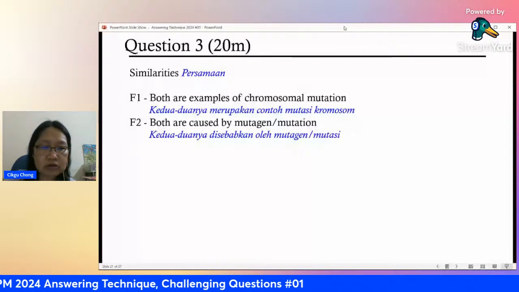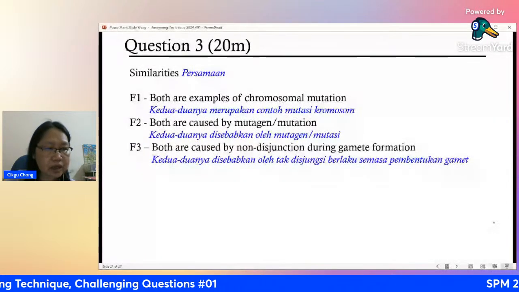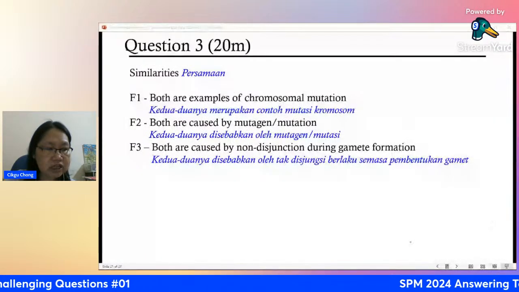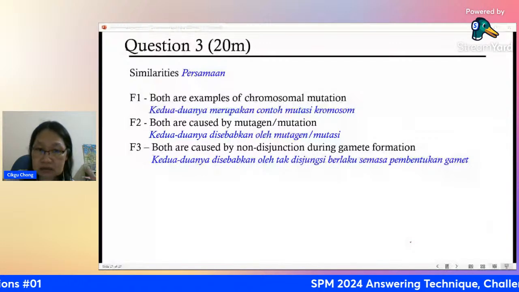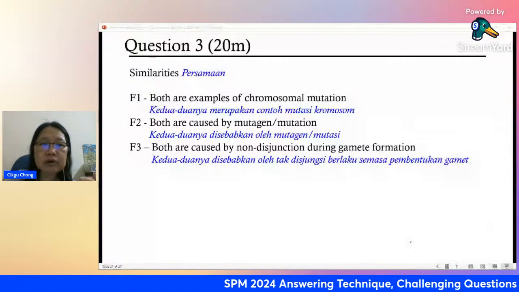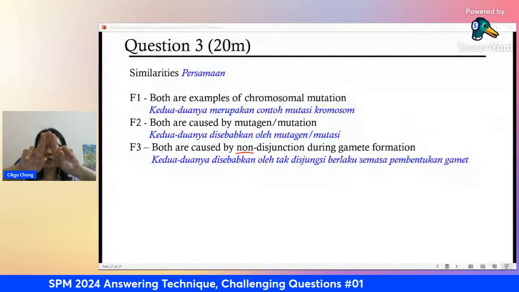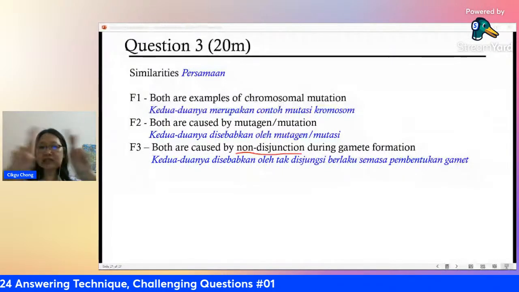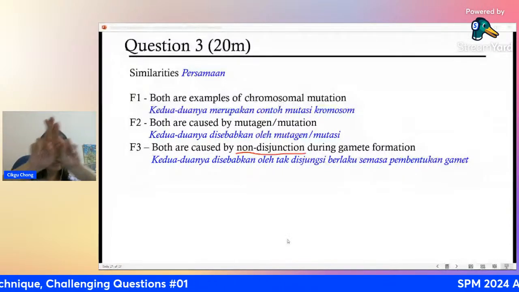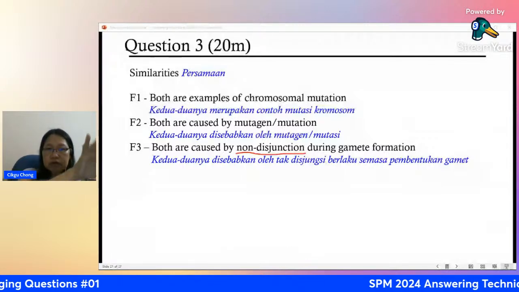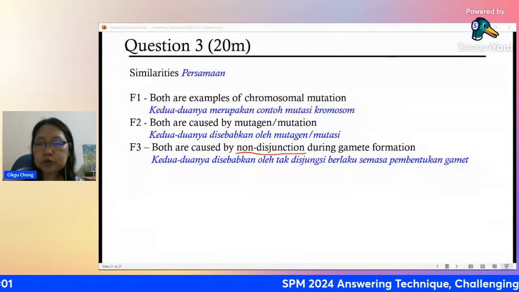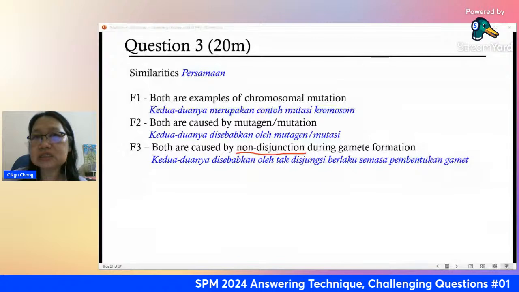All the syndromes that you learned so far, Down syndrome, Klinefelter, and Turner syndrome, are caused by what we call non-disjunction. The chromosomes do not split evenly during gamete formation. You got extra one, go to one side. You don't have time to go through all this, but remember non-disjunction is important.